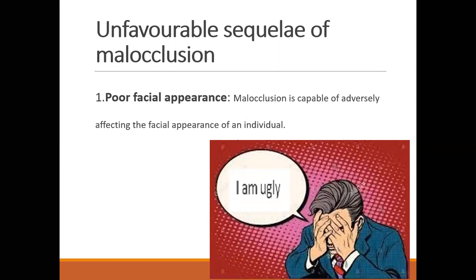So everybody wants to have a good facial appearance, and malocclusion can produce an adverse effect on the appearance of the patient. So the first unfavorable condition related to malocclusion is poor facial appearance. The patient looks ugly.